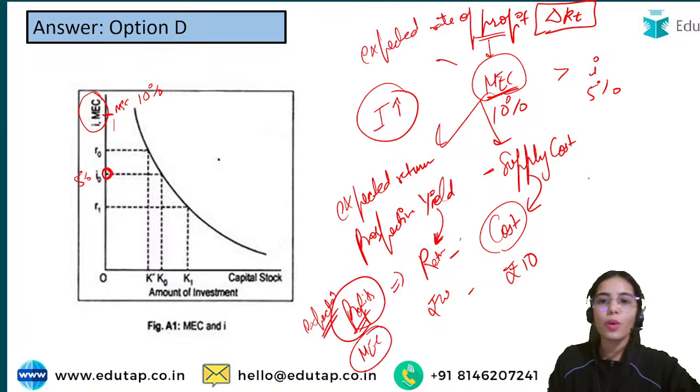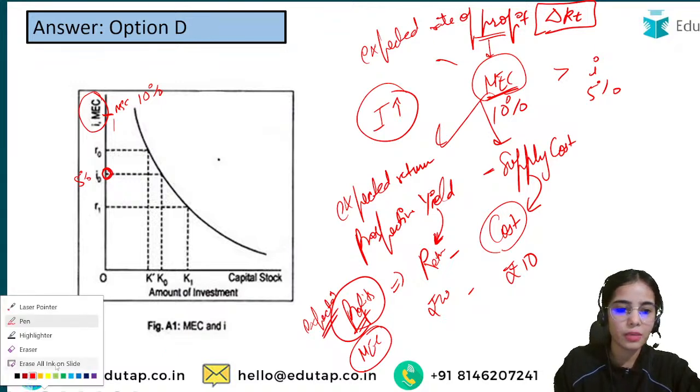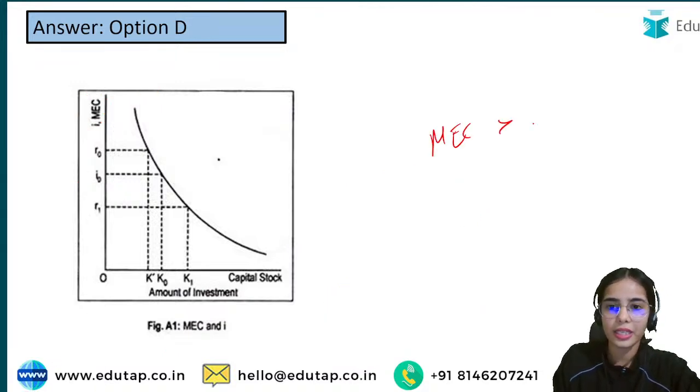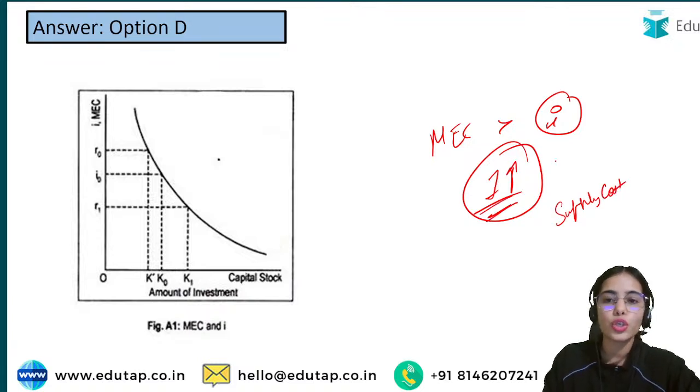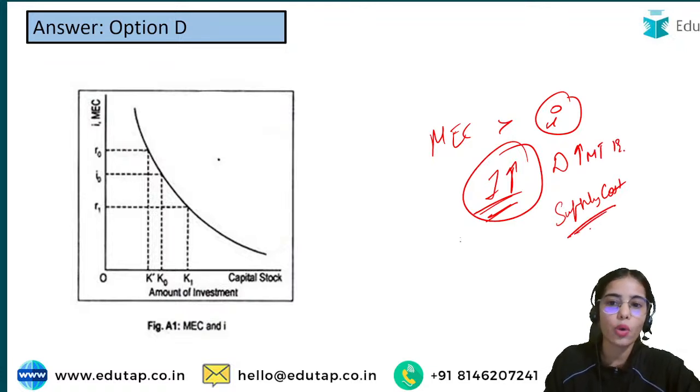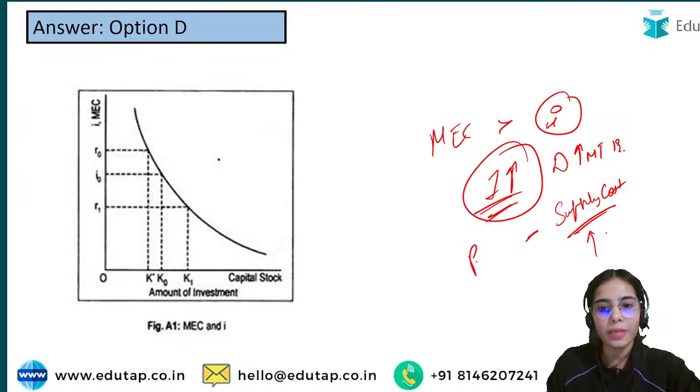Now, as your MEC is greater than the interest rate, you are investing more and more. When you invest more, the supply cost of the machine also increases, because you are demanding more machines, tools and equipment. So when your supply cost is increasing compared to the returns, your expected profits are decreasing.